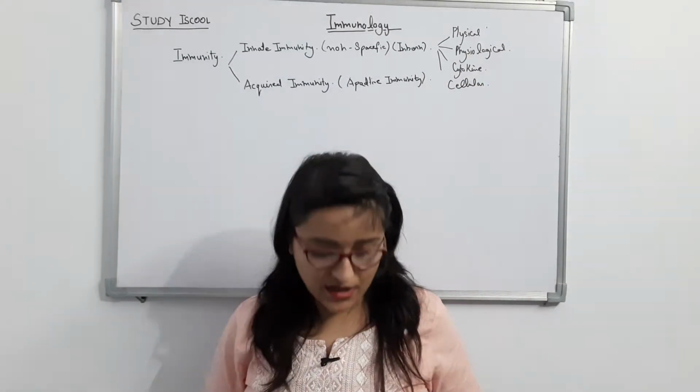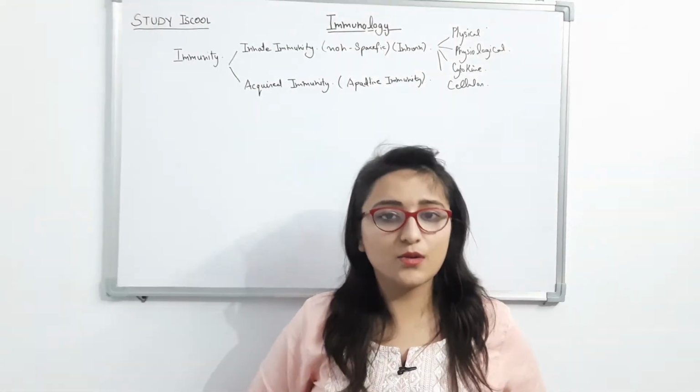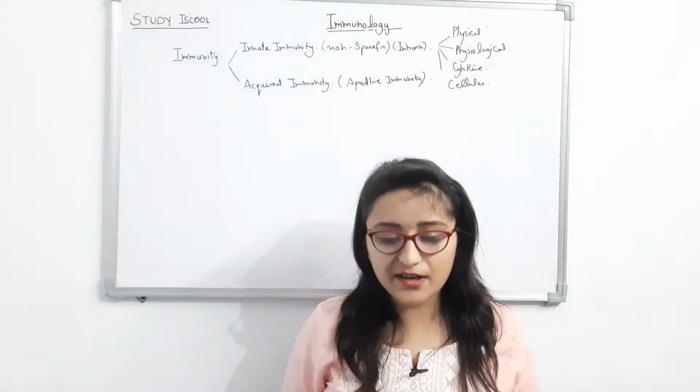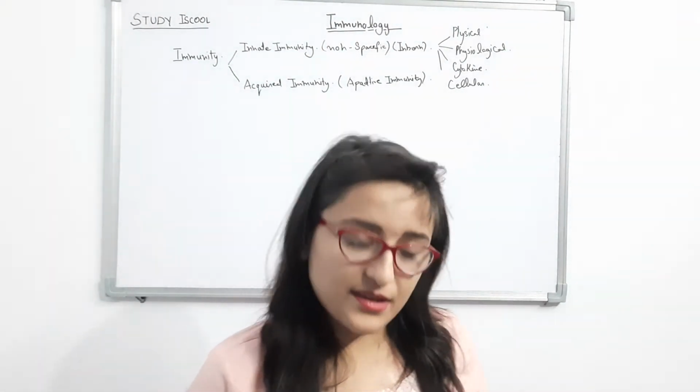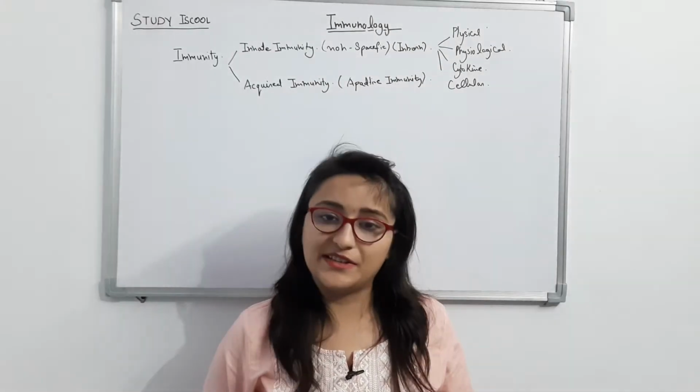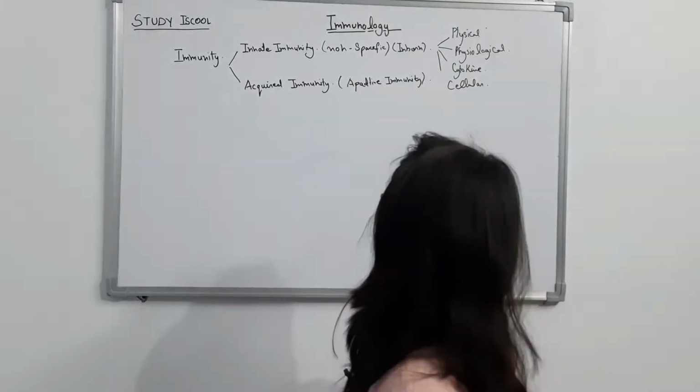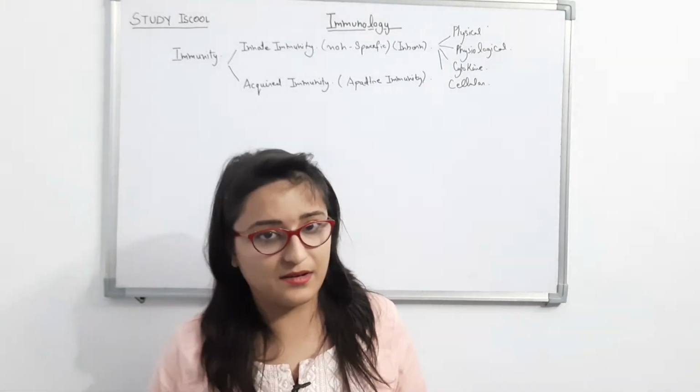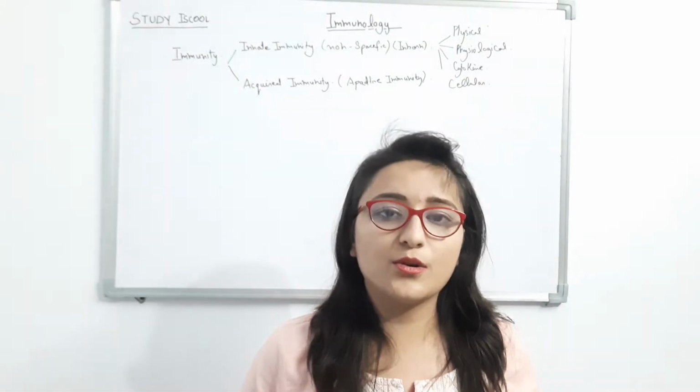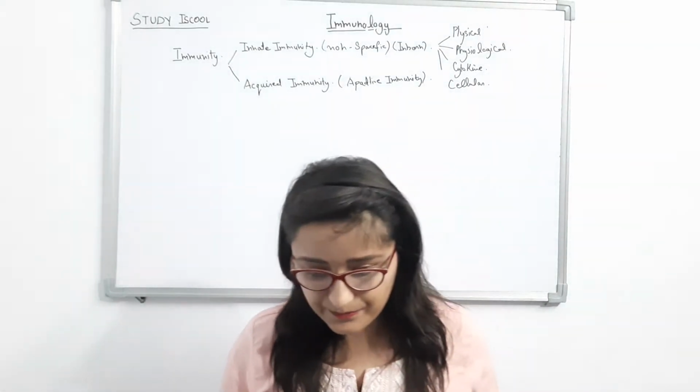We can divide innate immunity into four types. They are basically the barriers. The first barrier is the physical barrier, the second one is the physiological barrier, the third one is the cytokine barrier, and the fourth is the cellular barrier. So what do you understand by these barriers?